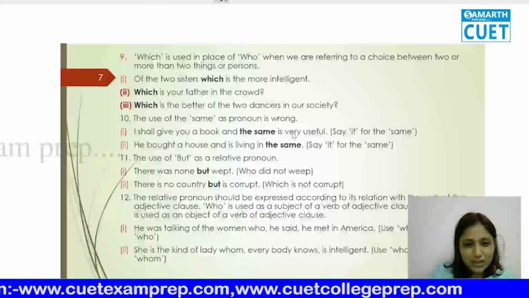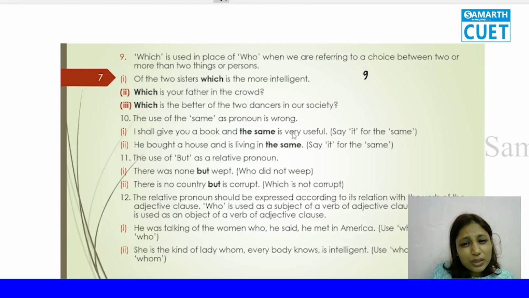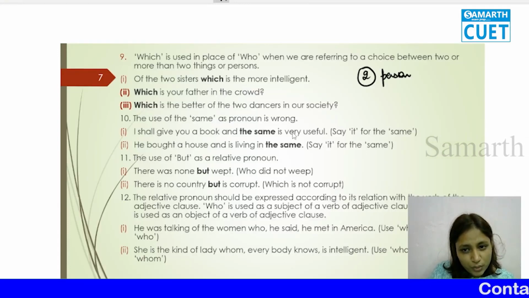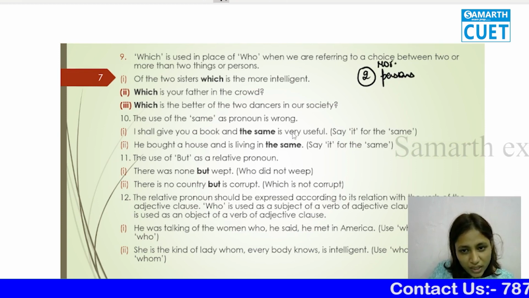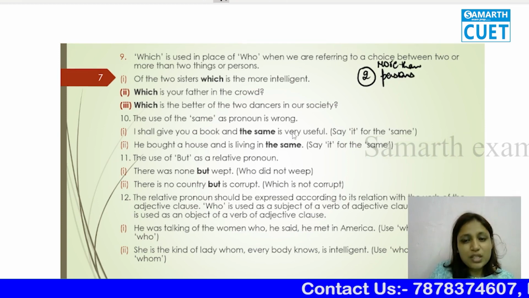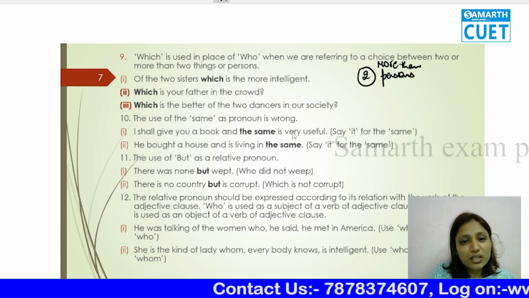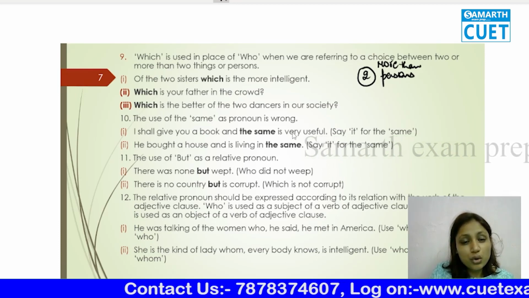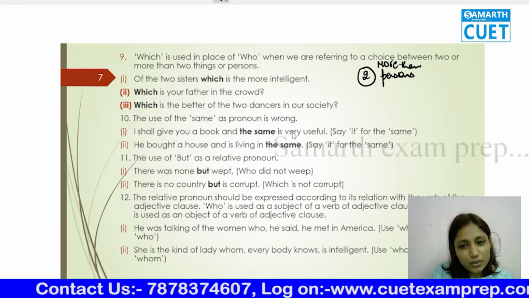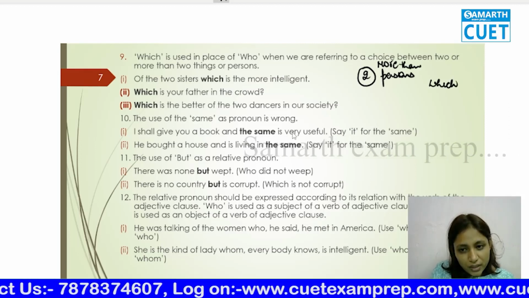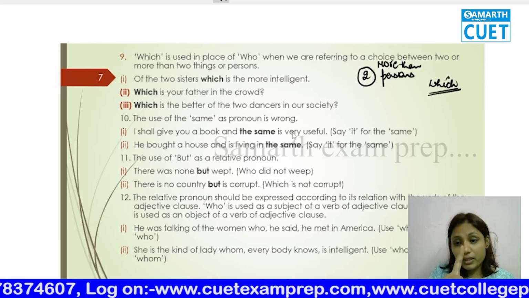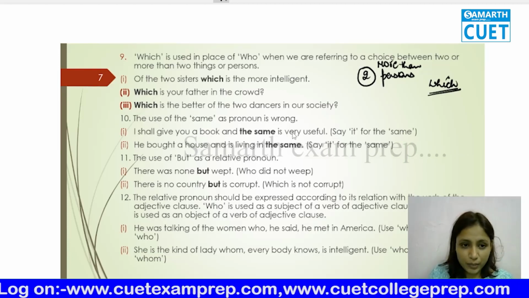What happens is, when there are more than two persons involved, that means when you have a choice between more than two persons, you are not going to use who. You will always use which. Now, let's understand it better with an example.